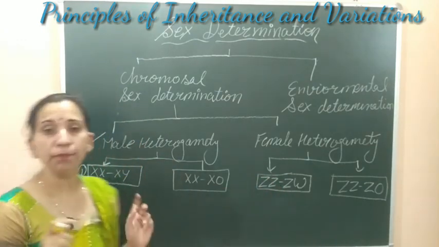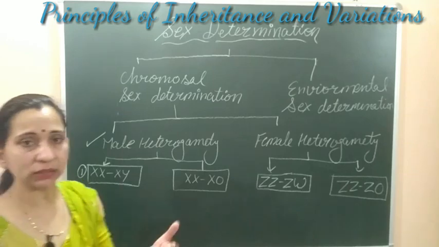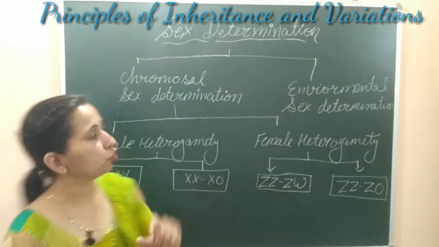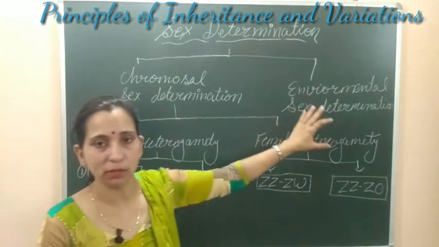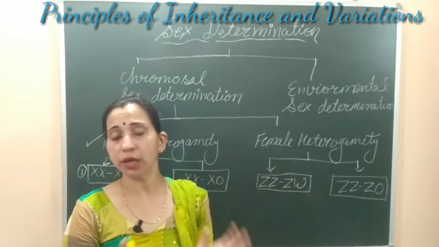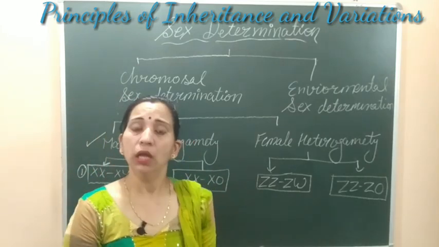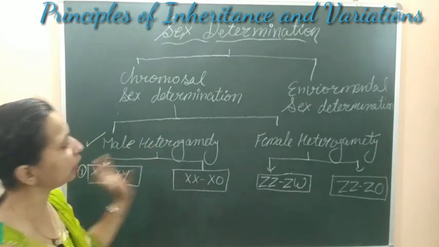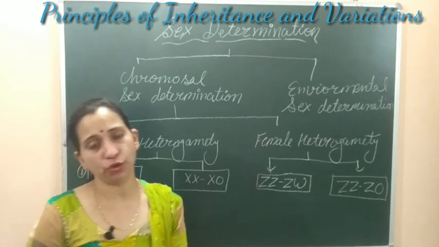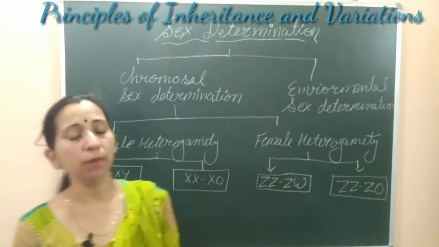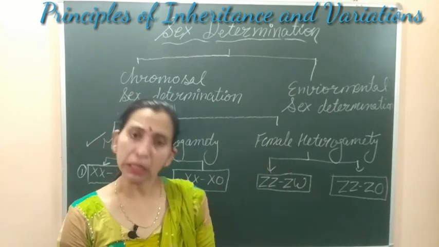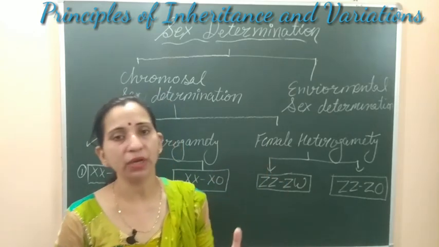So let's start with male heterogamety. Let's revise once what we have studied. We are discussing sex determination. Sex determination can be done on the basis of two bases. The first is chromosomal sex determination and the other is environmental sex determination. Then chromosomal sex determination is again divided into two types, male heterogamety and female heterogamety. In male heterogamety males produce two different types of gametes, and female heterogamety is a condition where the female produces two different types of gametes.